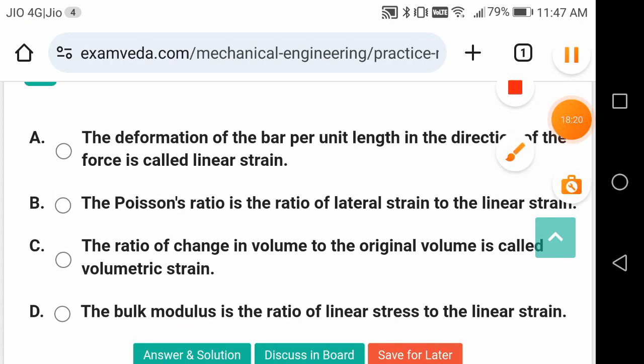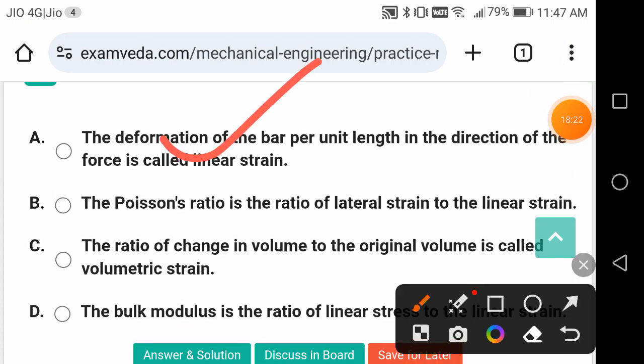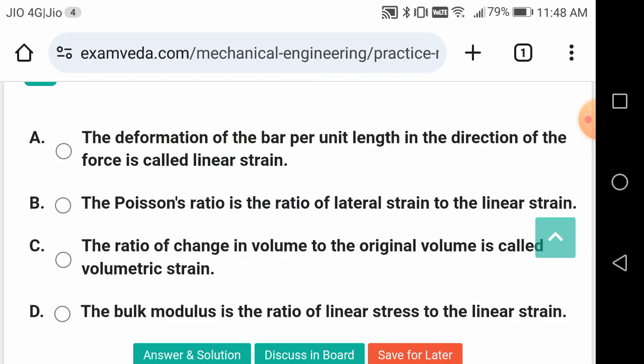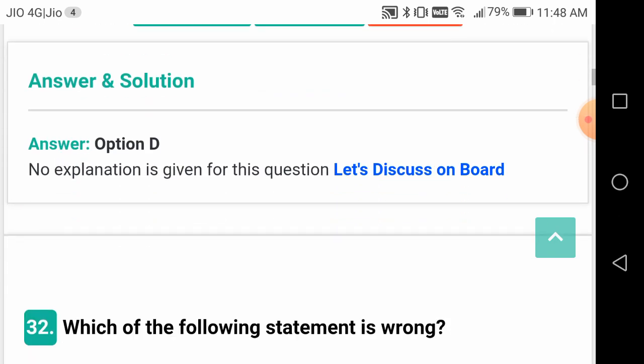Others are correct. These three are correct. Deformation per unit length in the direction of the force. The deformation of the bar per unit length in the direction of the force is called linear strain. The Poisson's ratio is the ratio of lateral strain to linear strain. The ratio of change in volume to original volume is called the volumetric strain. But this is the wrong one, the fourth one.